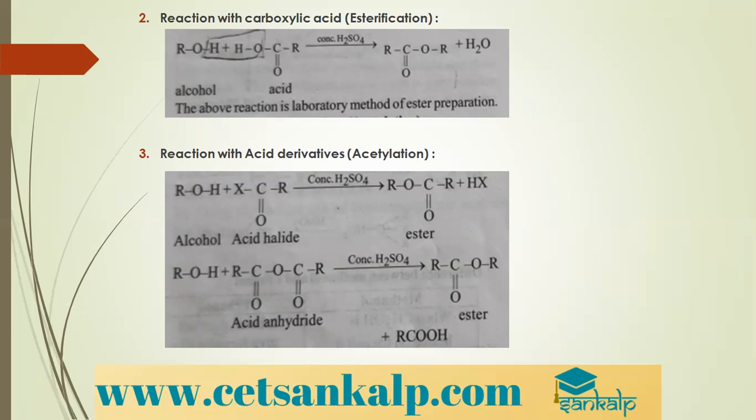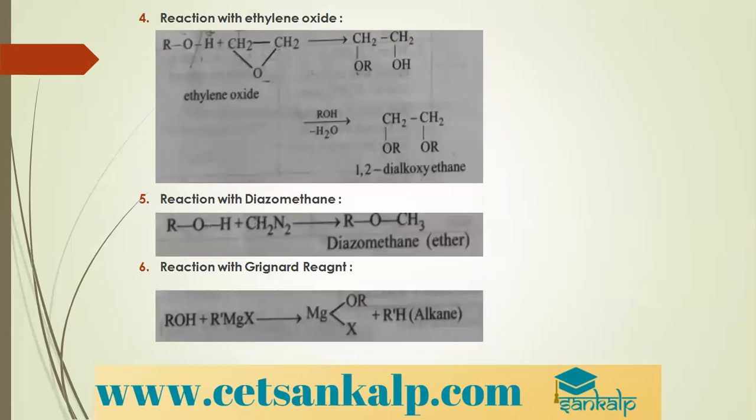Okay. Then reaction of acid derivatives. When alcohols are treated with acid chlorides or acid anhydrides, in presence of concentrated H2SO4, they form esters. You can see there is elimination of HX, or here there is elimination of carboxylic acid. Then reaction with ethylene oxide. When alcohols are treated with ethylene oxide, it will form diols. Further, if you treat it with another molecule of alcohol, it will form 1,2-dialkoxy alkanes.